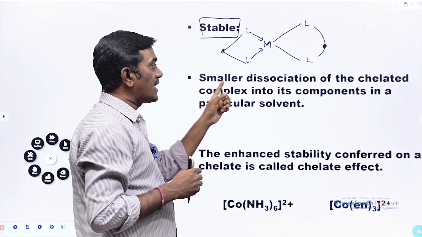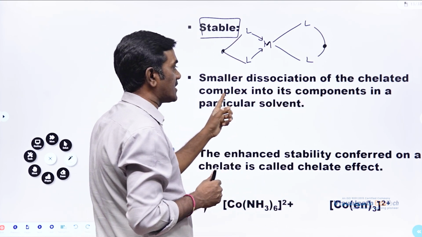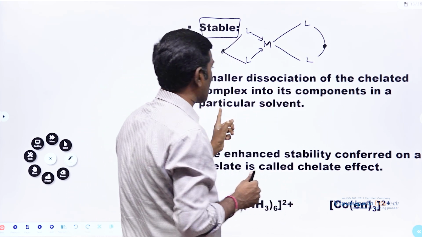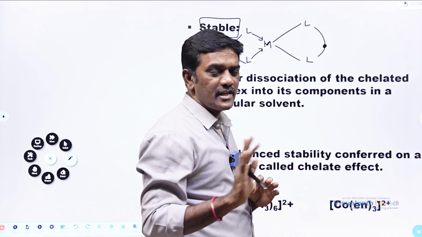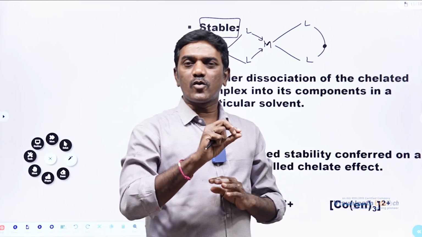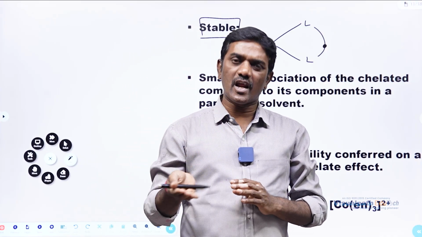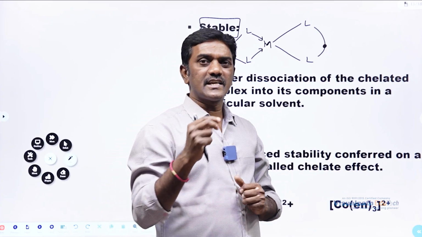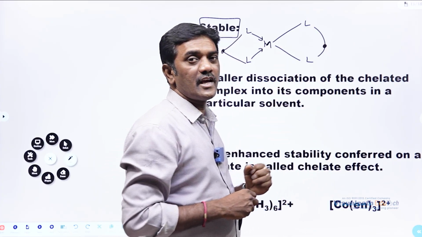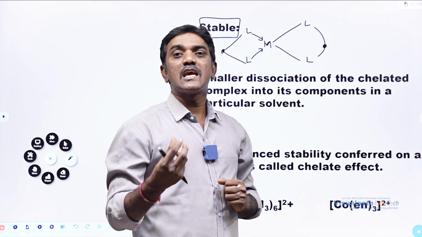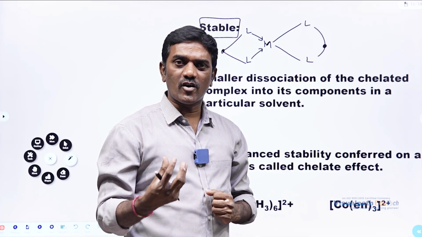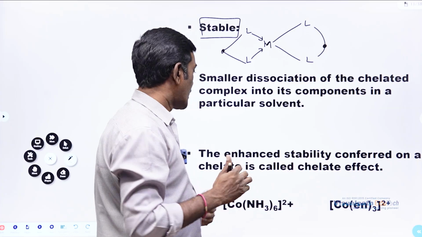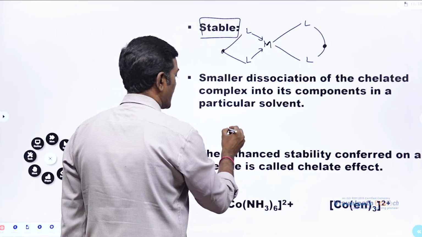So there is smaller dissociation of the chelated complex into its components in a particular solvent. Actually, chelate compounds will not undergo dissociation easily. If at all they do, there is very little chance. That's the reason they are named stable complexes. Chelating complexes are called stable complexes. Now, let us discuss with an example.